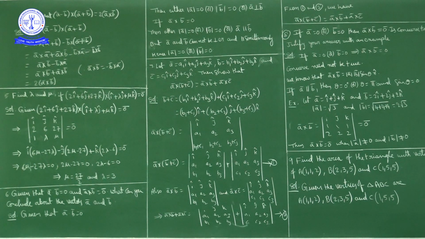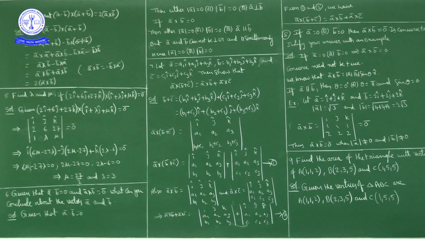Okay, next question. Given that a bar dot b bar equal to 0 and a bar cross b bar equal to 0 bar, what can we conclude about the vectors a bar and b bar? Now a bar dot b bar equal to 0, then what are the possibilities? Either a bar is a null vector, or b bar is a null vector, or a bar is perpendicular to b bar.